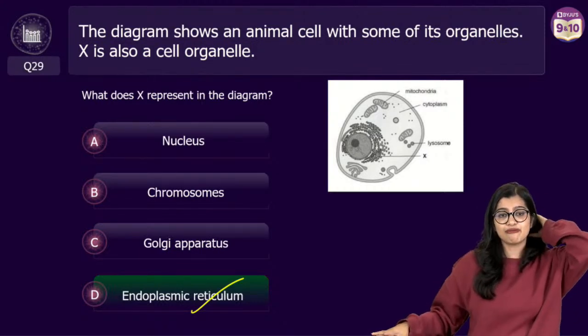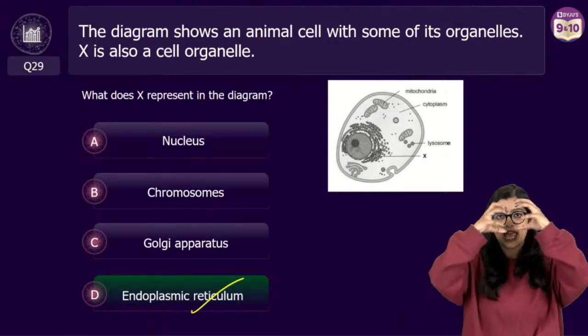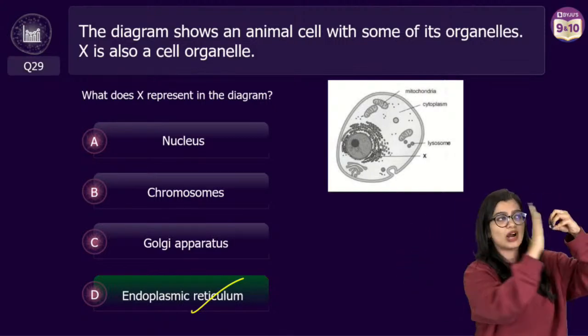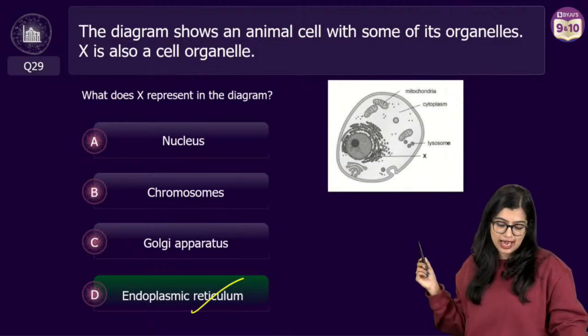Ma'am, 4 chromosomes, then how 2 cells? But in cell division, what is happening? The parent cell is dividing into 2 halves, which is why the 2 cells get 1 set of chromosomes here and 1 set of chromosomes here. Yes? Hope I have clarified.